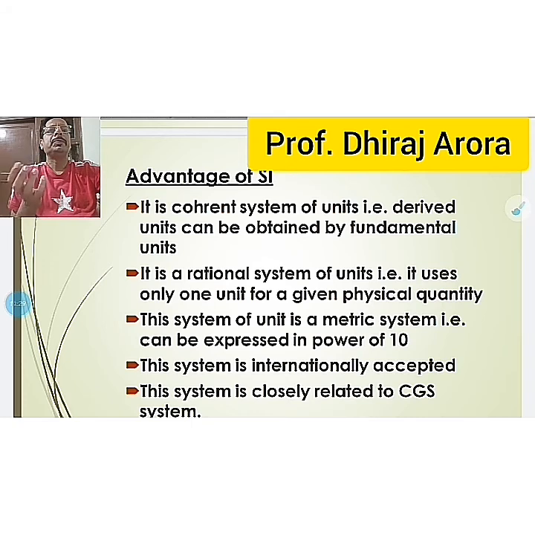However, I am now talking about very large units as well as very small units also. So this system of unit is a metric system, that is, it can be expressed in powers of 10.